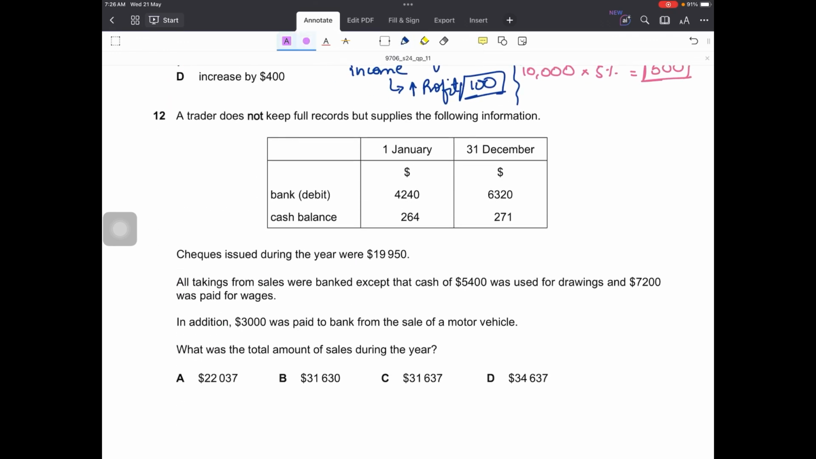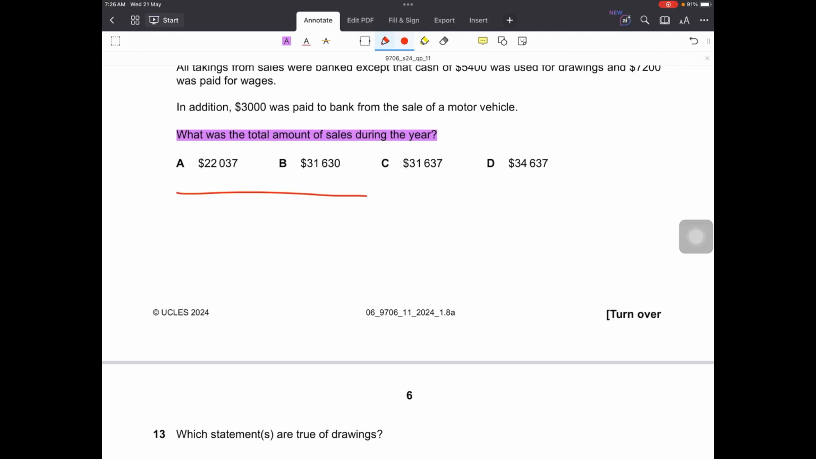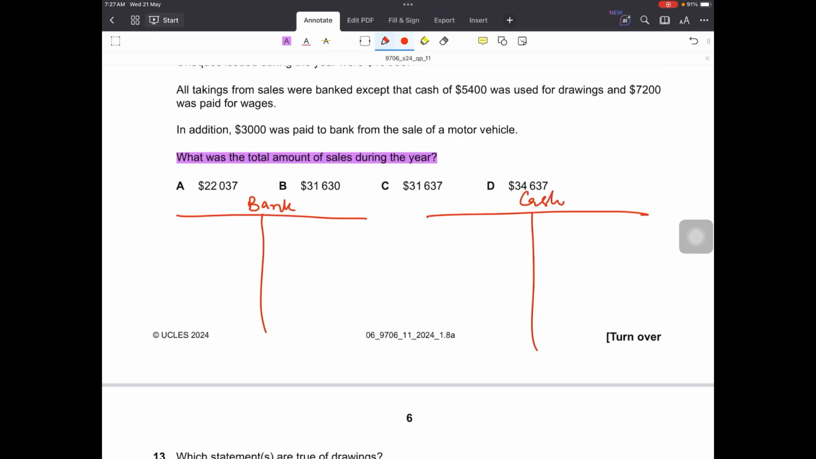Question number 12. A trader does not keep full records but supplies the following information. Okay, let's read the question first. What was the total amount of sales during the year? In the table we have bank balance and cash balance, opening and closing both. So this means that we might have to prepare T accounts for the two. Let's prepare this first. Bank account and a cash account, right?